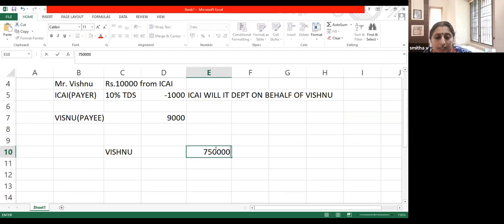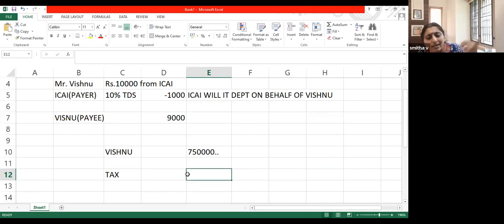This is his total income. Okay, 7,50,000 is total income, and let us just assume that when we calculate this tax slab calculation and all, his tax liability came around, just assume 75,000. This is his tax liability.